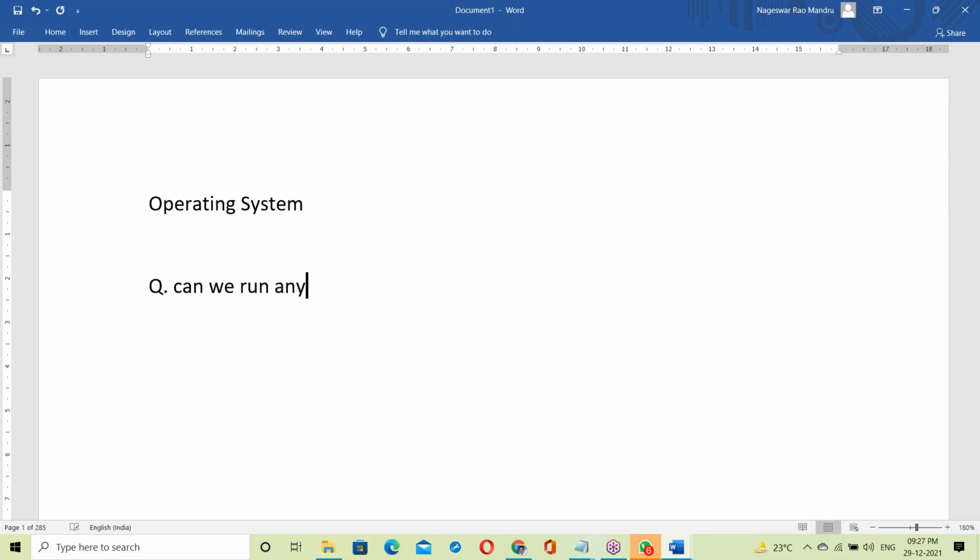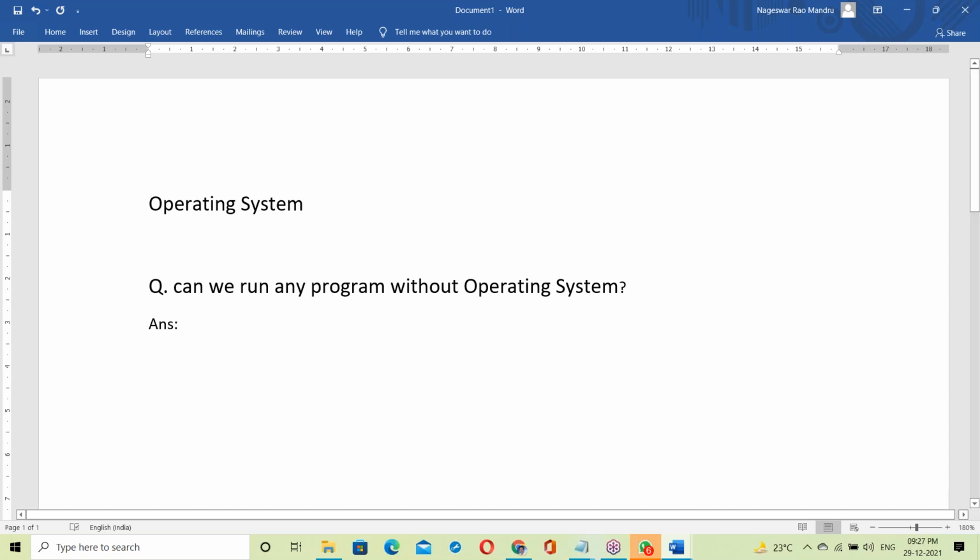Can we run any program without an OS? That's the question. Anyone, can you answer this? Of course, I'll explain. Can we run any program without an OS? The answer is no. To run programs, we need an OS.